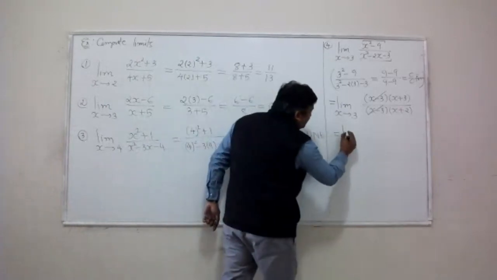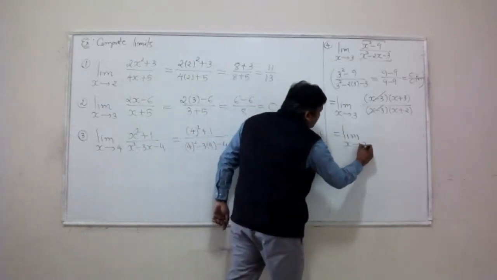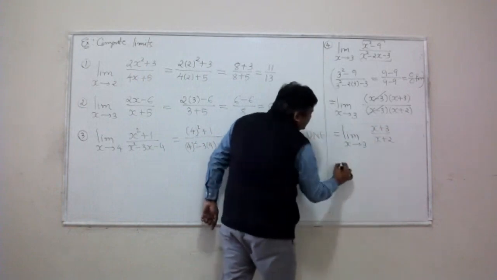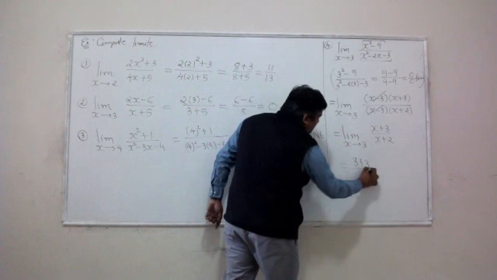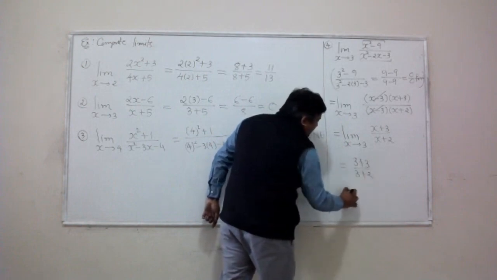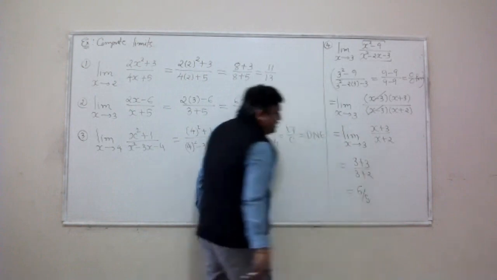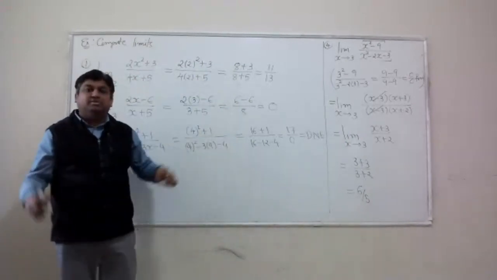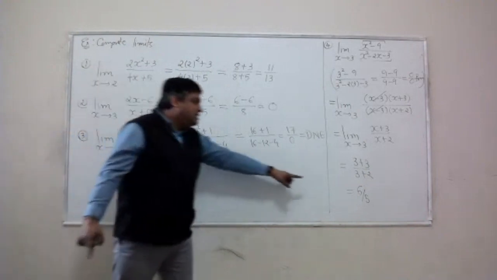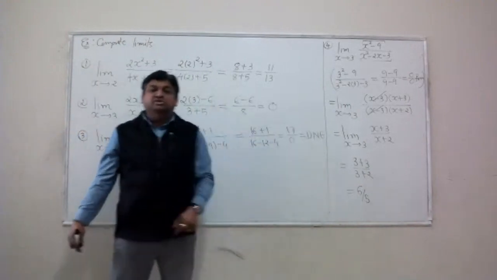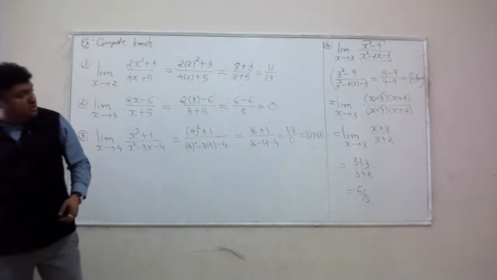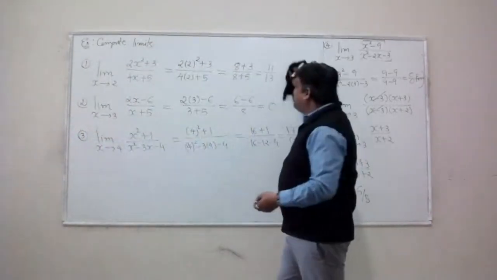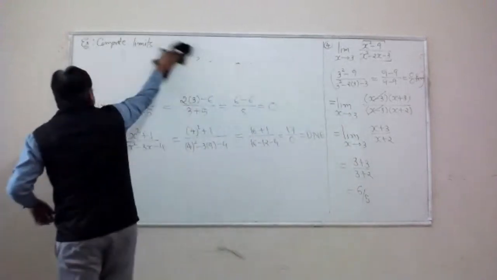Looks like I get the limit as x approaches 3 of (x plus 3) over (x plus 2). Plug x equal to 3 now. Since the bad input has been removed, you end up with 6 over 5, and that is the limit of your function. Prediction says your function will reach 6 over 5 as you go closer and closer to 3 from the left or the right. Let me give you one problem for rationalization.